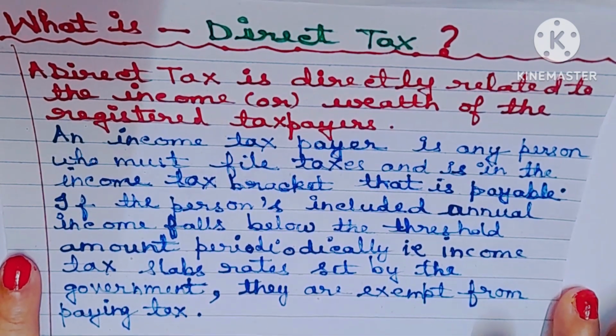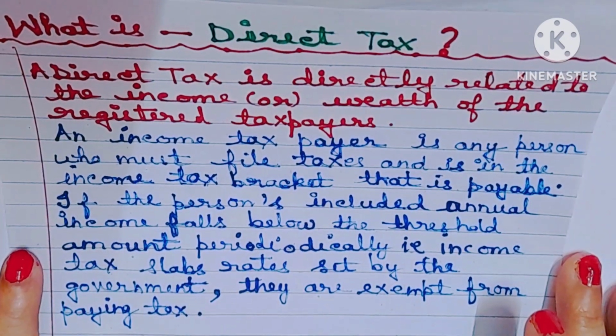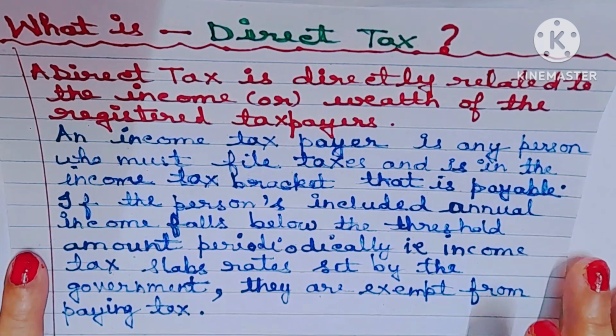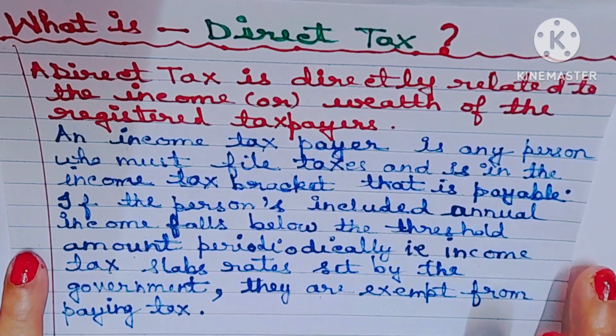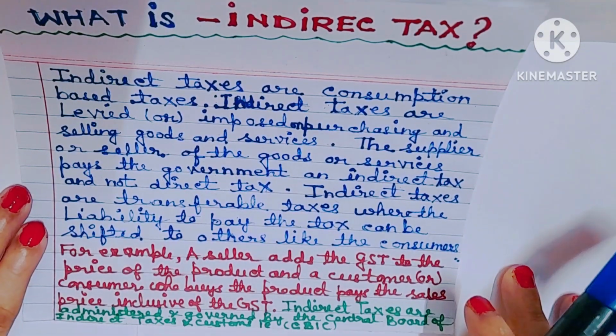An income taxpayer is any person who must file taxes and is in the income tax bracket that is payable. If the person's annual income falls below the threshold, that is income tax slab rates set by the government, they are exempt from paying the income tax. Okay? কোনো পার্সন যদি এমন চাকরি করে তার স্যালারি যদি ইনকাম ট্যাক্স স্ল্যাবের মধ্যে না পড়ে, তাহলে he or she is exempted from paying the income tax. Understood? What is indirect tax?